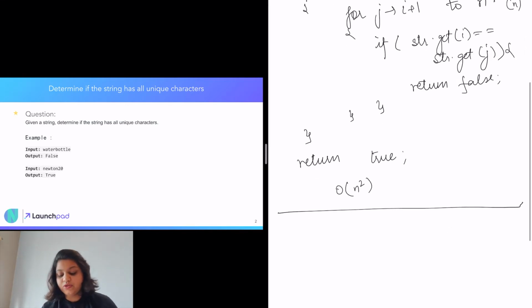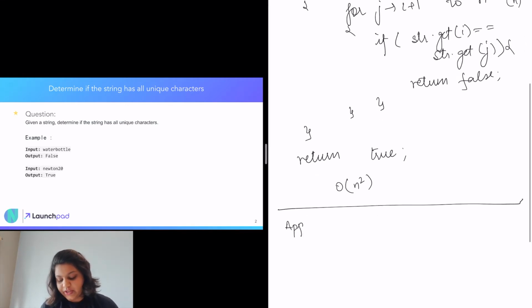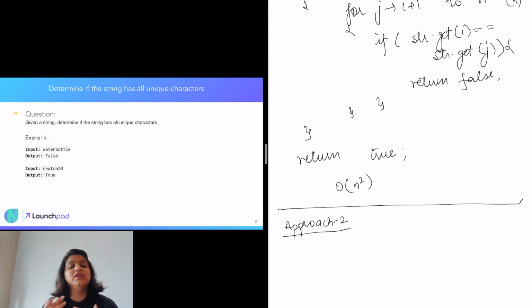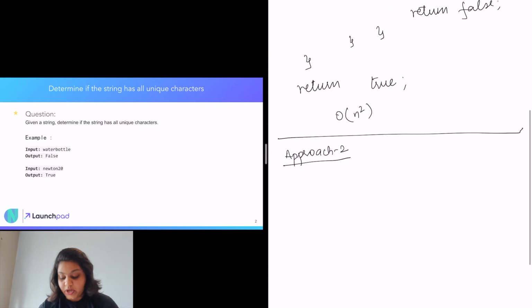Now while going through this approach, what I thought of is, if we are able to store the characters that we have already come across, and then whenever we come across a new character, we check whether the old characters had that particular character or not, then we can clearly come to know whether a duplicate character was present or not. So suppose we have a hash set which will store all the characters in that string.